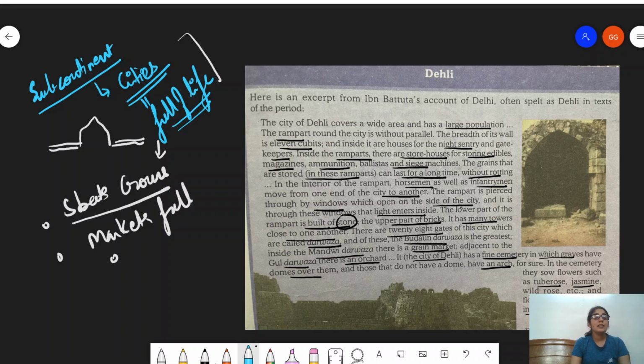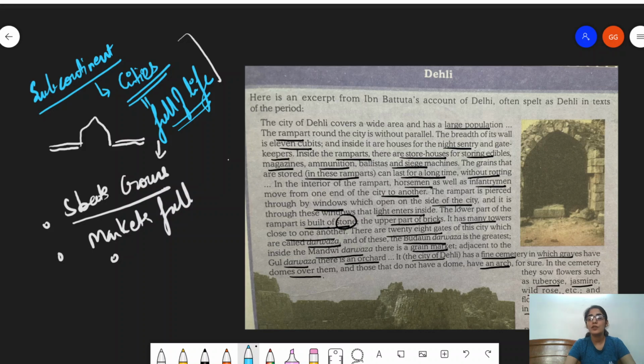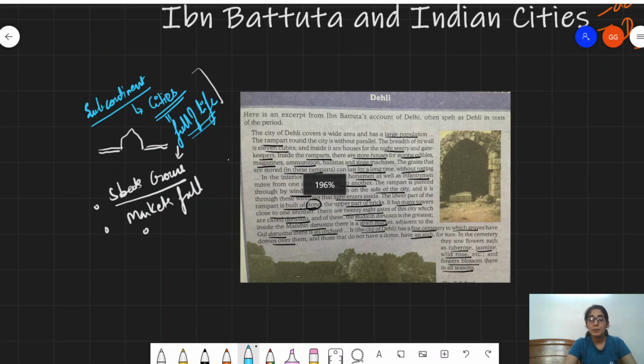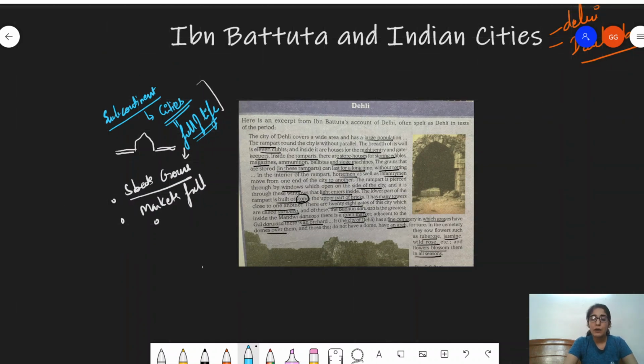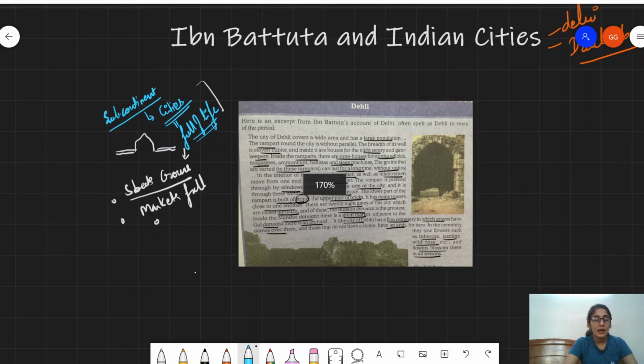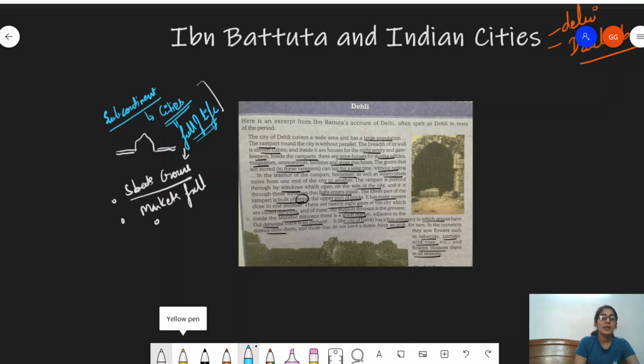Now, this is all about his excitement regarding the unfamiliar. So we have discussed two important things: coconut and betel, that is paan patta. Then we have discussed what he had to say about Indian cities. Now, in a similar fashion, you have to understand that he has also discussed the bazaars. Bazaars are the markets. Okay, these are the markets.